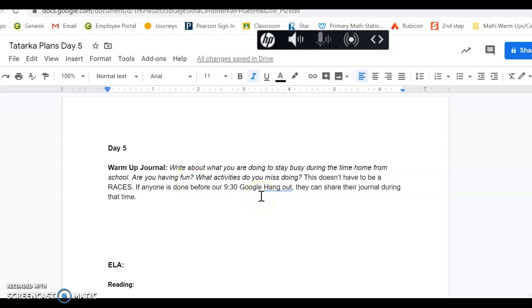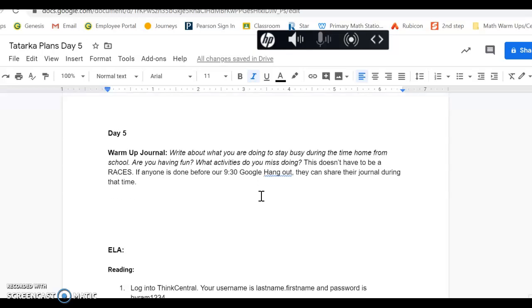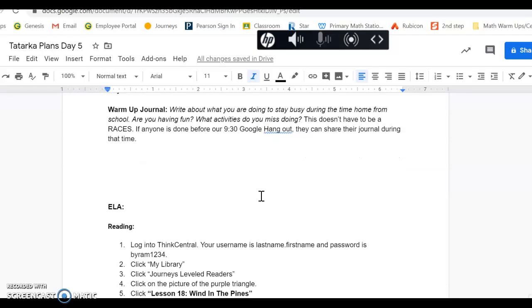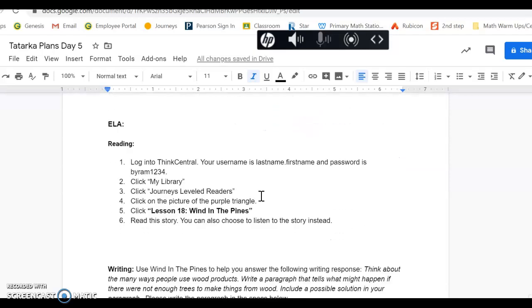Today, this doesn't have to be a race. It can be a little bit more creative, but remember a paragraph should have at least 5 sentences: an opening sentence, at least 3 details, things that you're doing, things that you're missing, and then a conclusion sentence. And if anyone's done with their journal before 9:30, we can have some people share again during the Hangout.